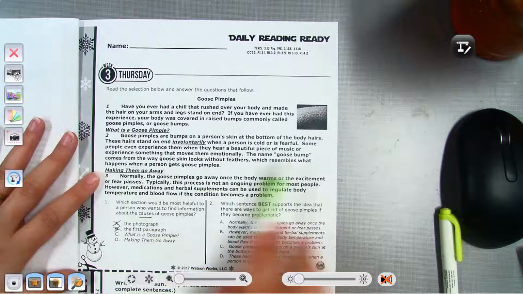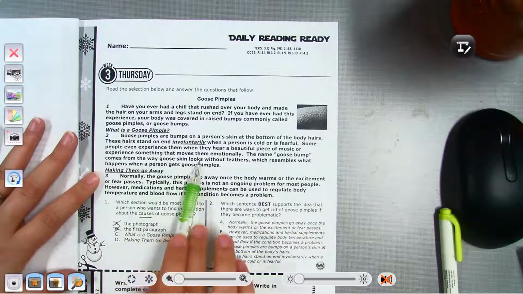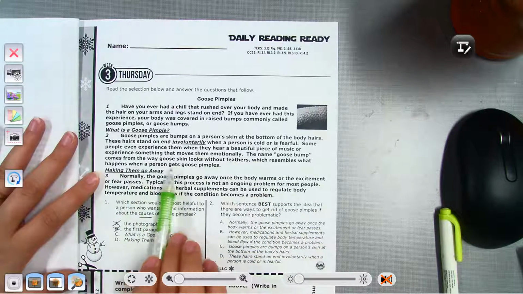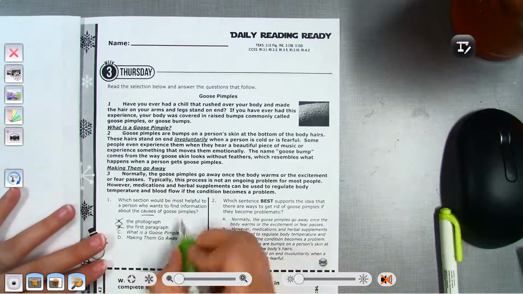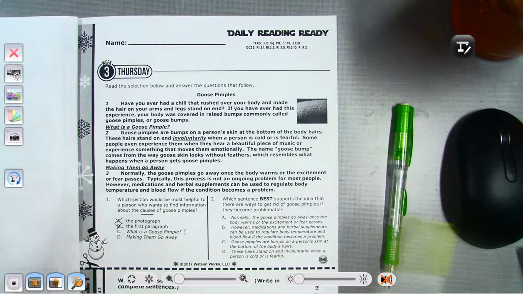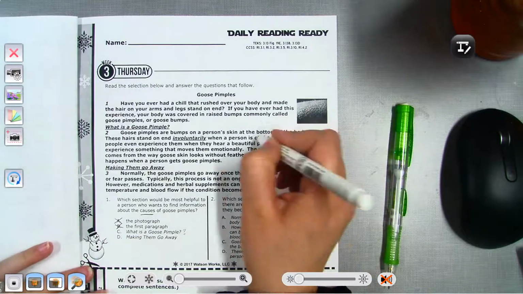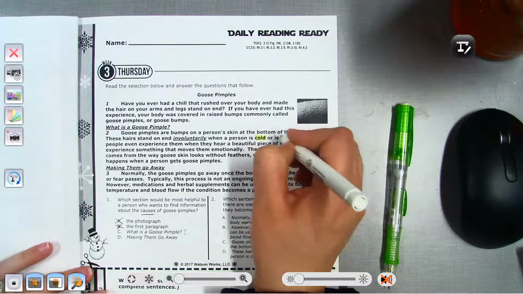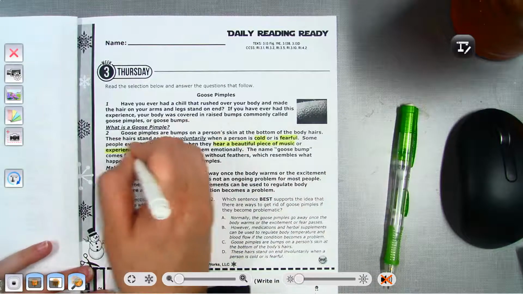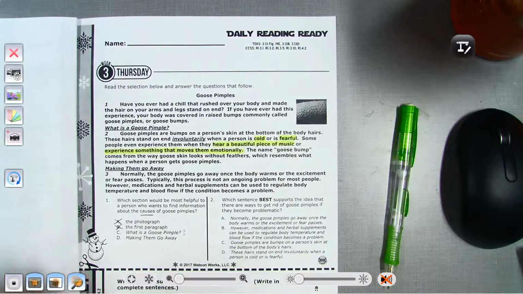The name goose pimple comes from the way goose skin looks without feathers, which resembles what happens when a person gets goose pimples. So this one possibly could be it, because it's talking about how they get them when they're cold, when they're fearful, when they hear beautiful music, when they experience something emotionally.